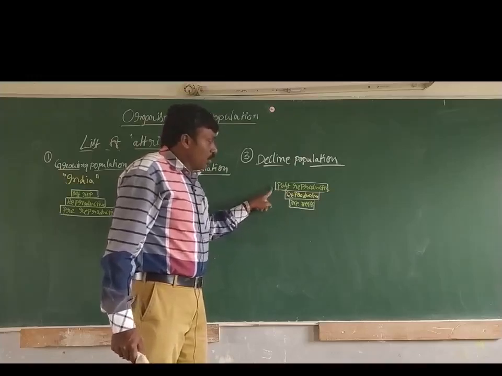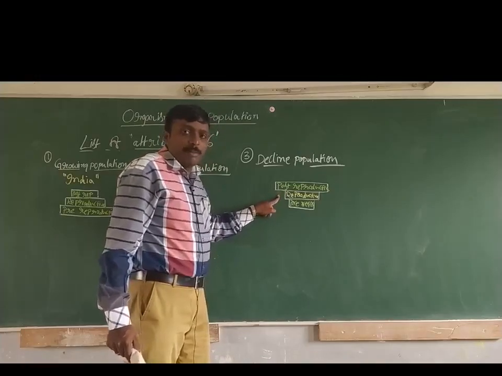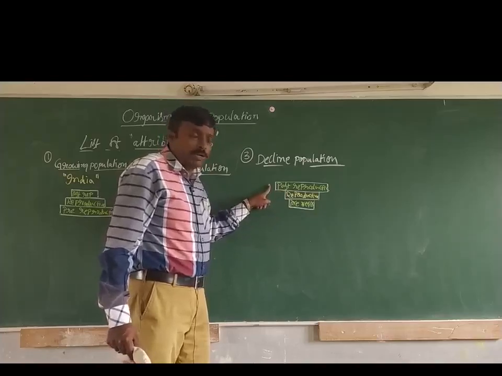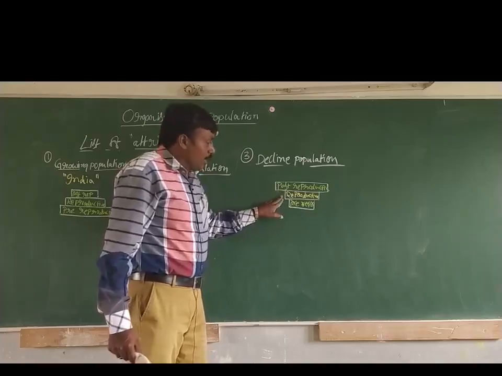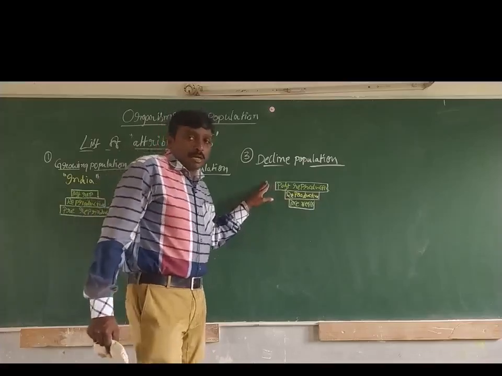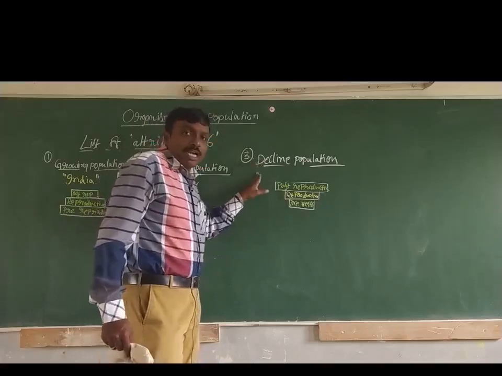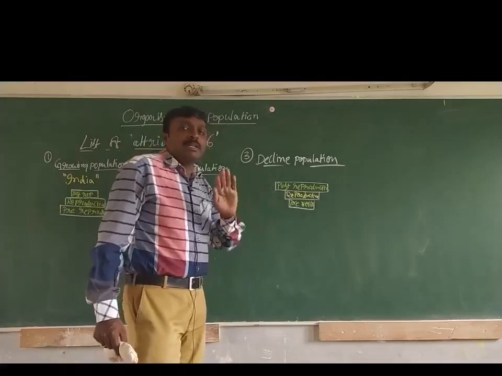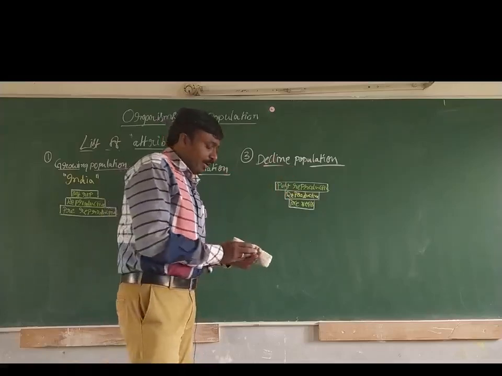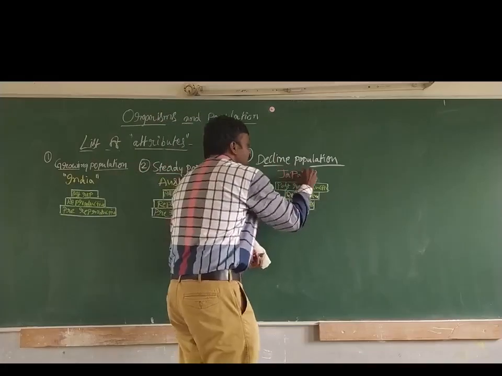These two groups are larger in number, and post-reproductive organisms are even more numerous than reproductive ones. That's why this type of population is called a declining population, meaning decreasing. The example for this is Japan.